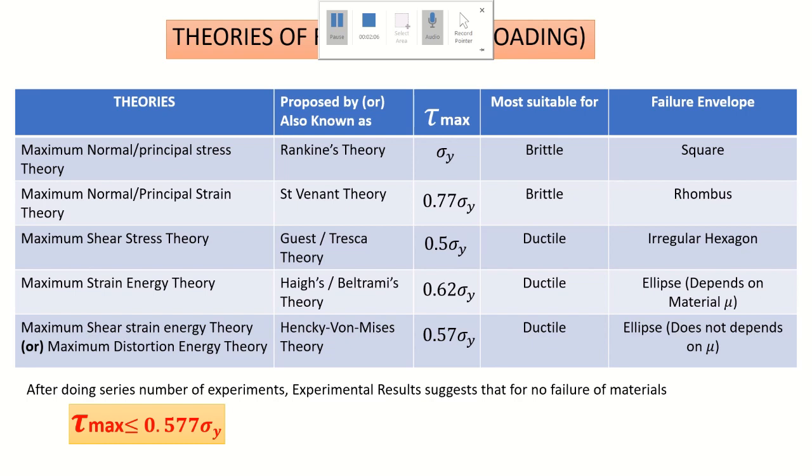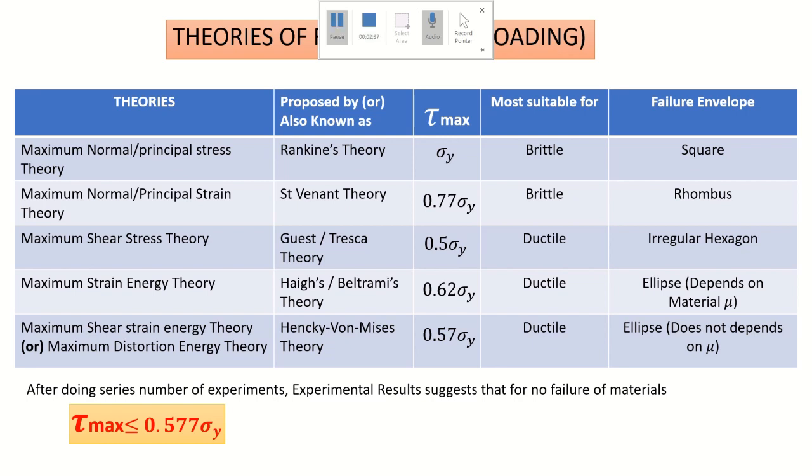In Rankine theory, Rankine considered only maximum normal stress. That is, he did not consider the shear stress. Normally brittle materials are very good in shear, so we don't want to check for shear stress. Instead, we check only the normal stress. If the brittle material is good in normal stress, definitely it is going to withstand shear stress. So this theory is normally applied for brittle material.